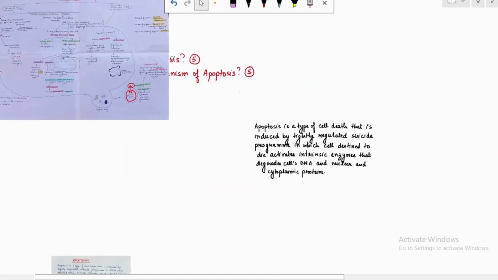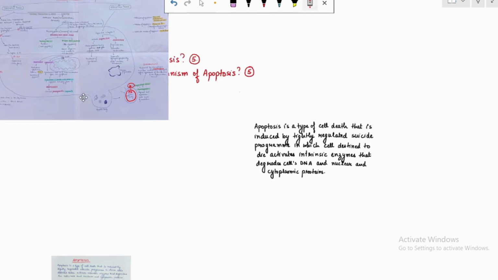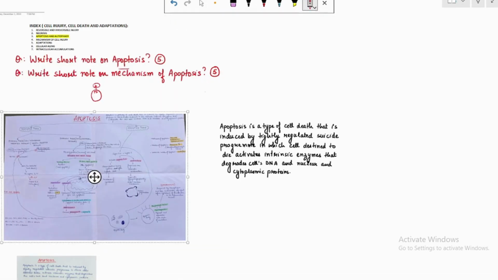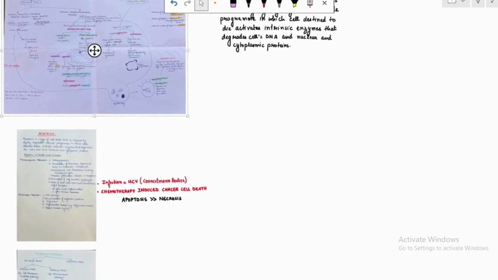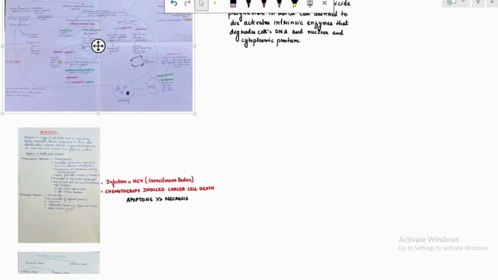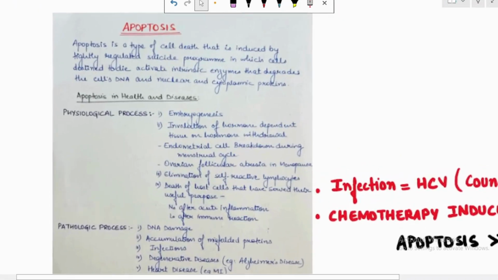I hope I am clear via this chart. What is apoptosis? How does it happen? What is the mechanism of it? I hope I am clear to you. Moving on to the main thing that I want you to know, how to write an answer when the question is asked. I hope I am clear by now what the mechanism of it is. Now, how to write it as an answer, I will let you know.